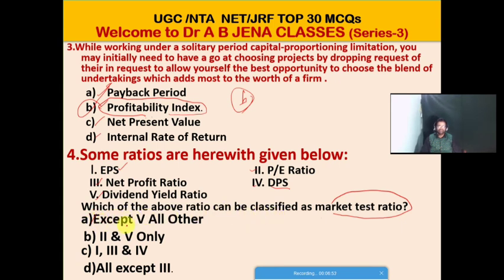Option A, all ratios except the second. B, the PE ratio and the dividend yield ratio. C, EPS, net profit ratio, and DPS. D, all except 3. Friends, D is the right option for this MCQ. The net profit ratio will not be classified as a market test ratio. So here D is the right option for this MCQ.